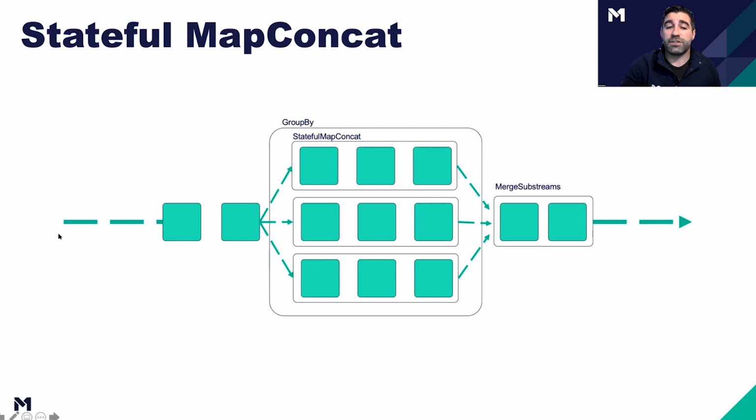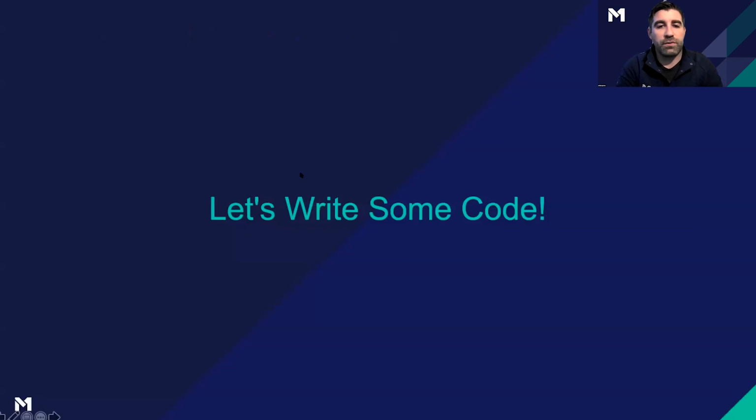So what we're going to do is we've got a stream of all sorts of different companies coming into our application. We are going to group by the company. That way we end up with a substream, each substream representing only one company. And then we're going to window that information in our statefulMapConcat, do our calculations to figure out what the percent increase or decrease is, and then push that data downstream, merge these substreams back together so we end up with one outlet. And then we'll be able to send our alerts to our users, whether their securities are increasing or decreasing in price. So now for the fun part, let's write some code.